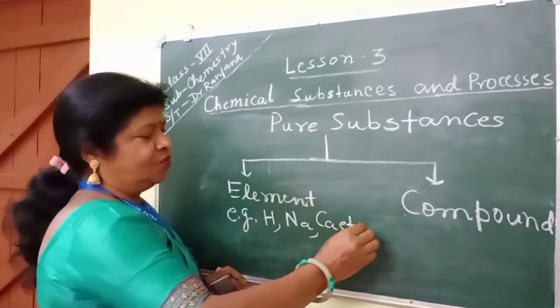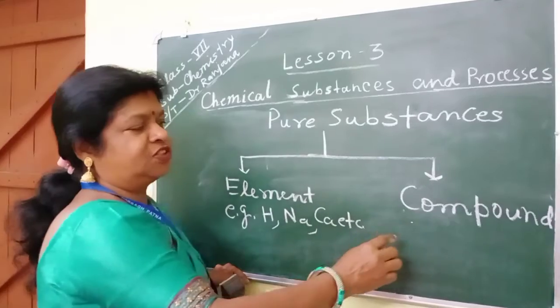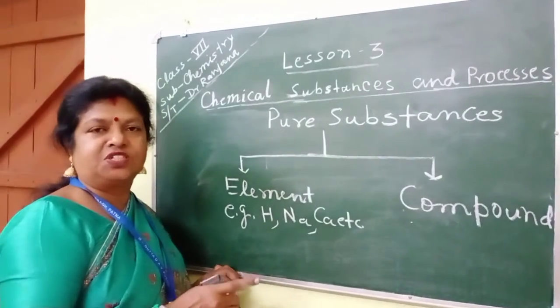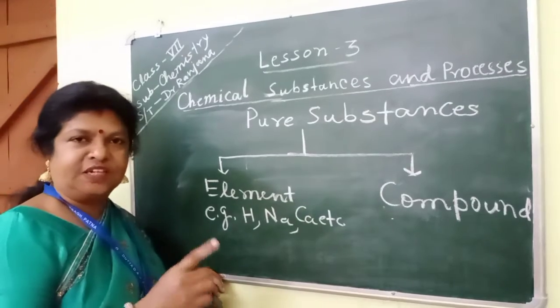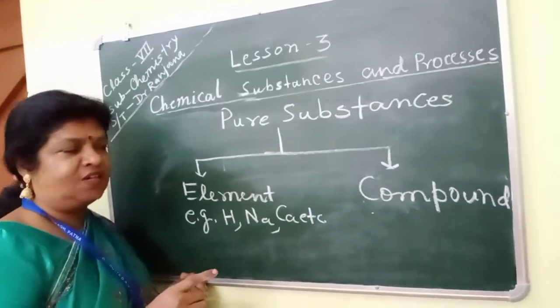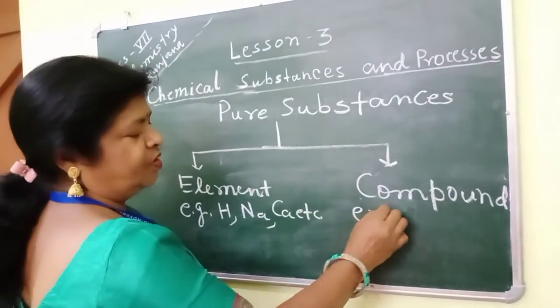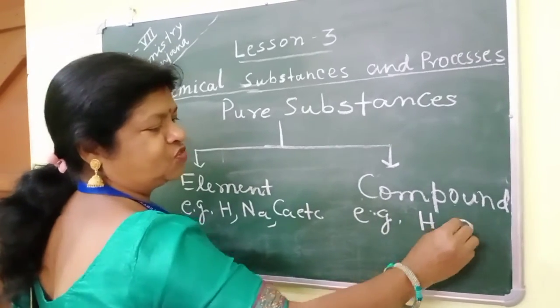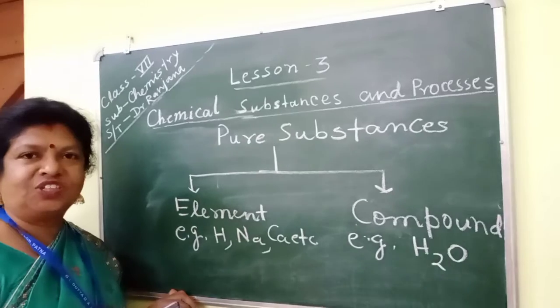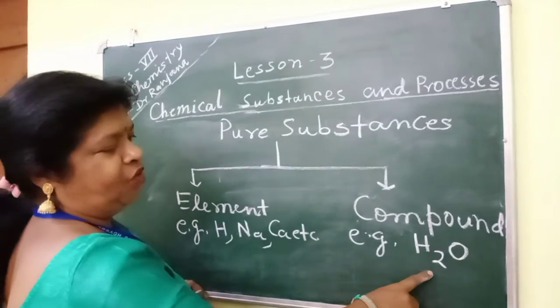And what is a compound? A compound is the pure substance which is made up of the same kind of molecules. Clear? As for example, we can say H2O. Have you heard the name of H2O, students? H2O is water. So it is a compound. Why?